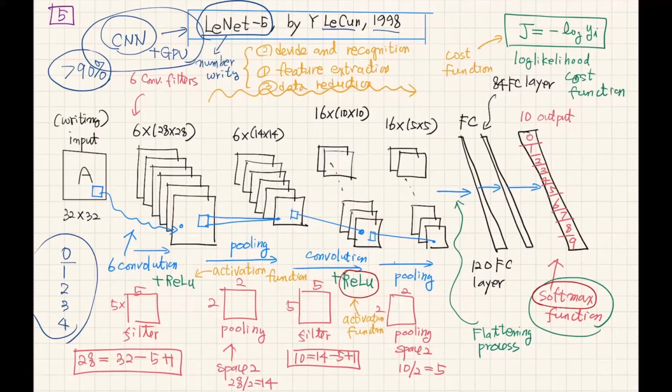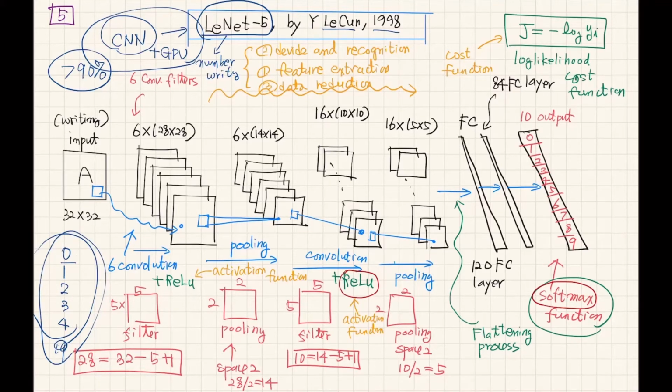But still, a first-year elementary school student can recognize 0 to 9, even though different people have different writing styles.